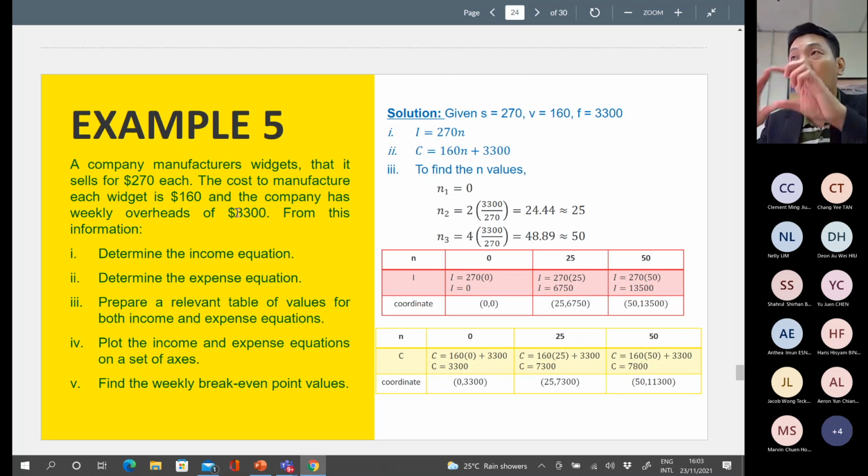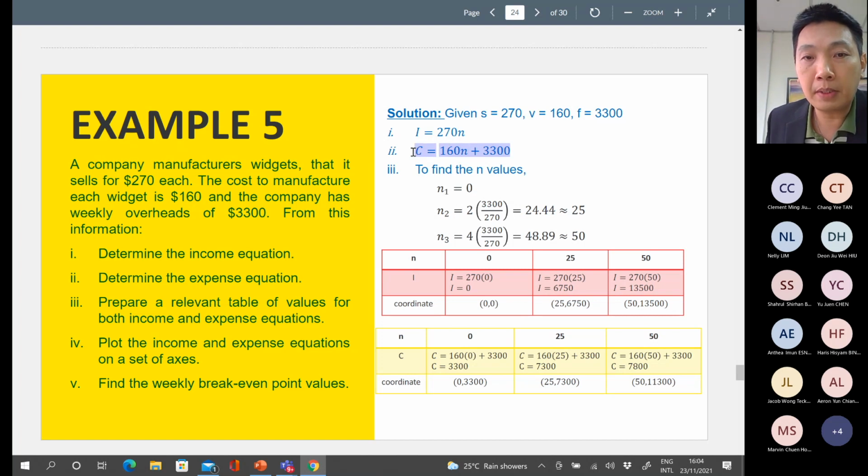Then what is the total cost equation that you can form? Once you know the variable cost per unit and also the fixed cost, then you can form what we call the cost equation or expenses equation. So C is equal to 160 multiplied by n. You have to remember to multiply with n because 160 is the variable cost per unit. And then plus the fixed cost, 3,300. So make sure that you know how to form the cost or the expenses equation.